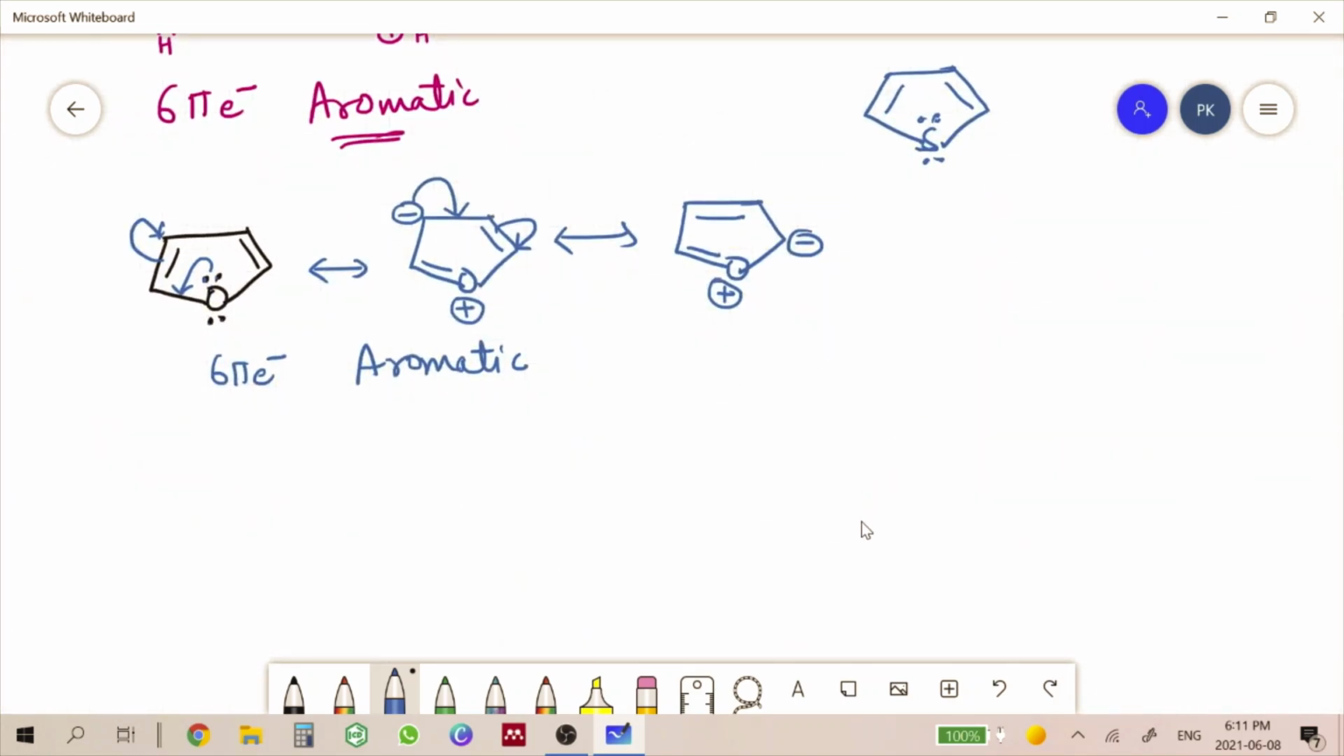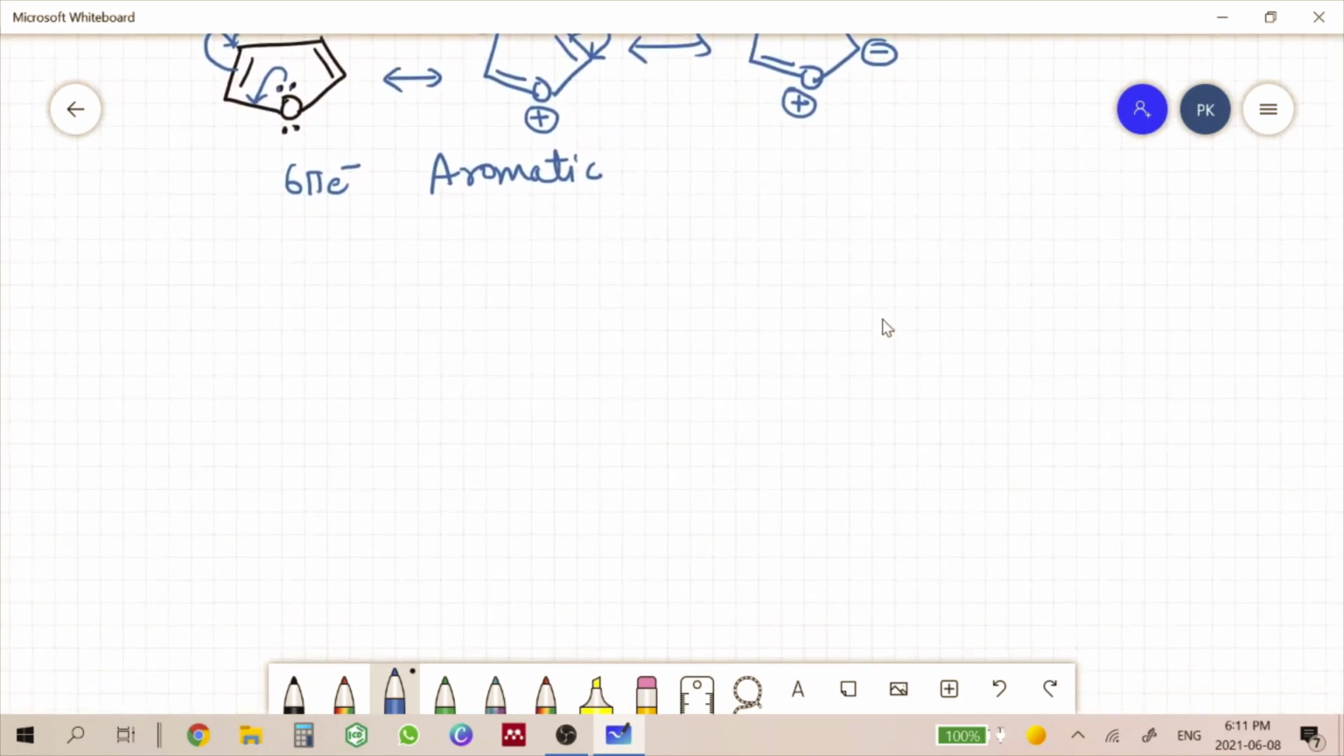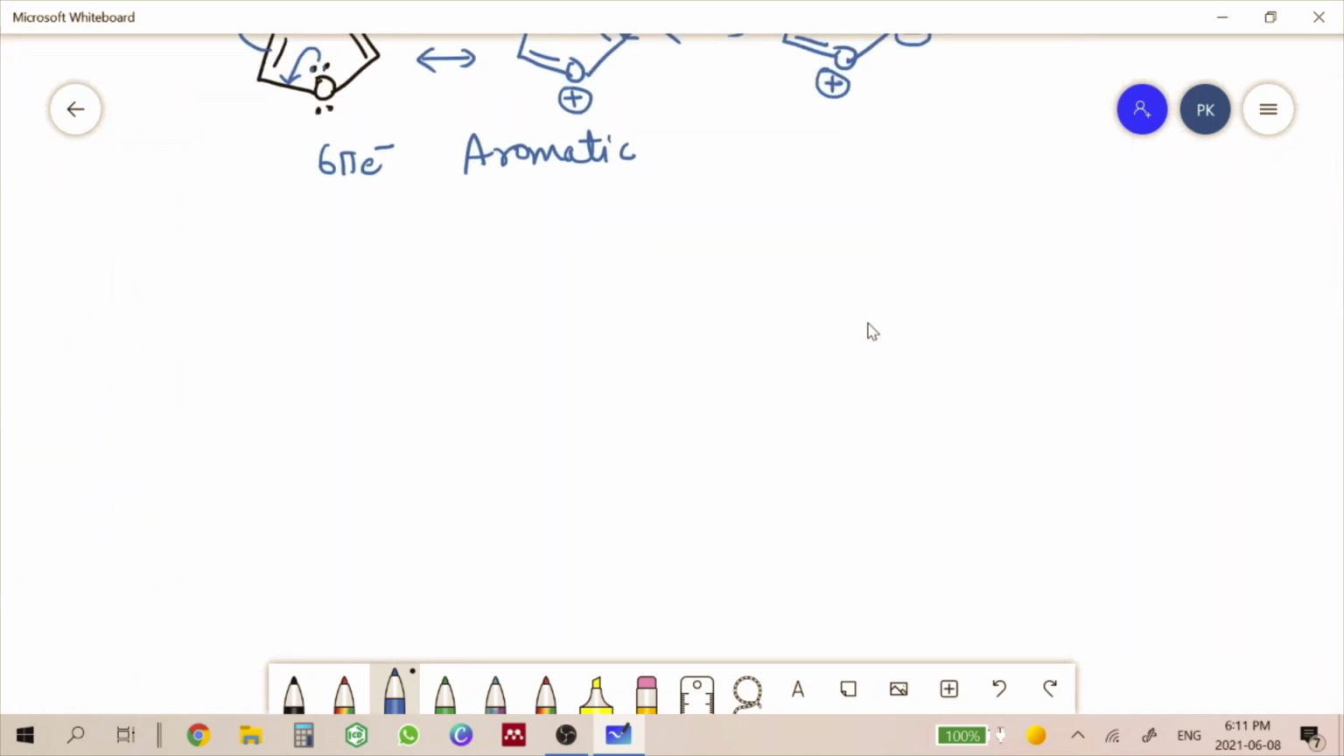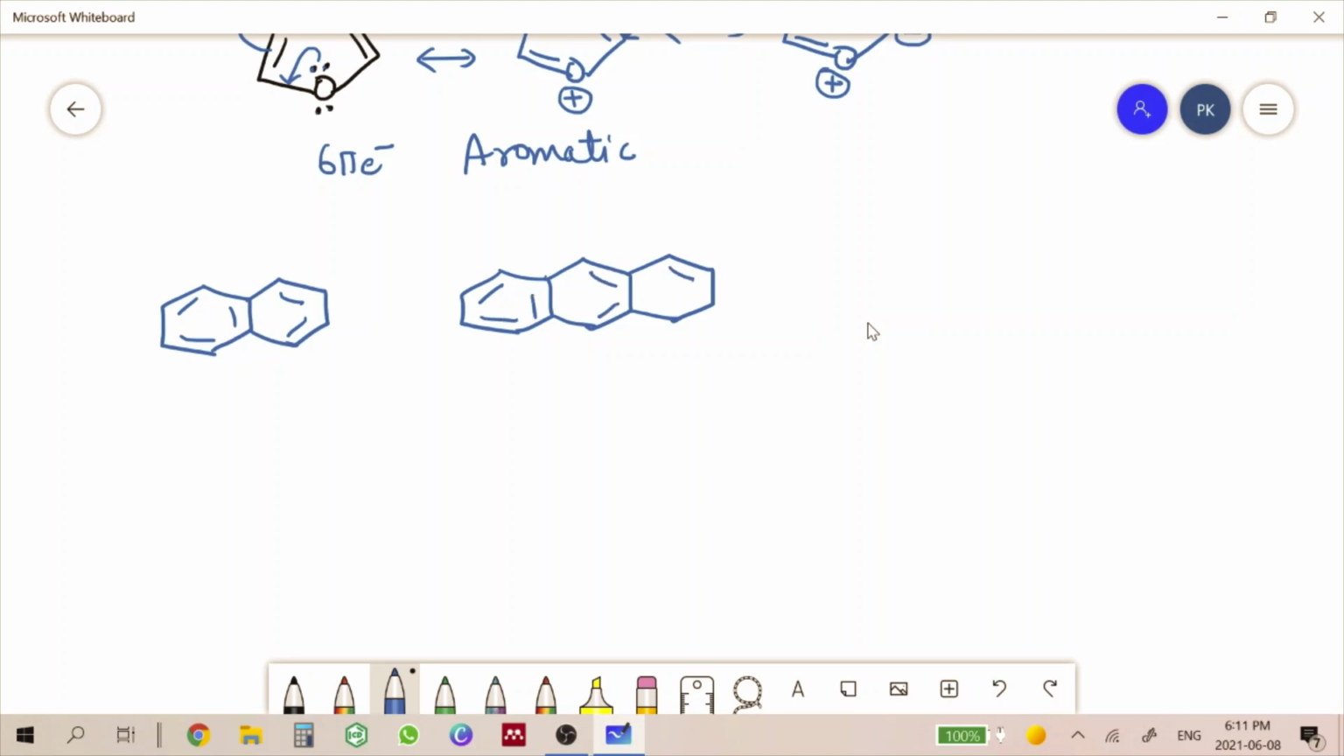Now, let us take another examples. These were the monocyclic systems. Now, let us take the examples where we have more than one ring in our compound. Let us say we have naphthalene, we have anthracene, and the third example is, let us say, this phenanthrene.